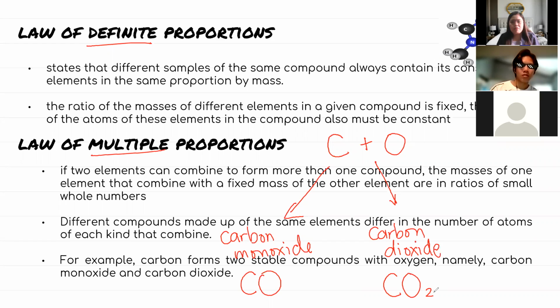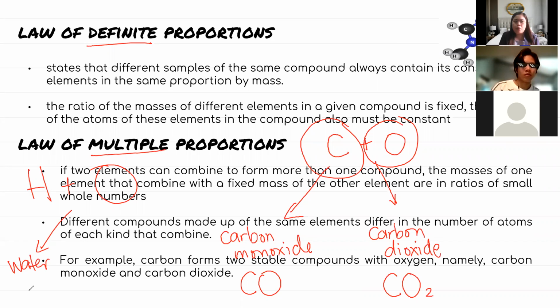So anong ibig sabihin ng law of multiple proportions? Yung mga elements natin, class, they can combine to form compounds, pero pwedeng maraming compounds ang ma-form nila. Iba-iba lang ng proportion. Okay? So ang similarity ni carbon monoxide and carbon dioxide ay parehas silang merong carbon, meron din silang oxygen. Si carbon and si oxygen, pwede maraming compound na ma-form. Actually, si hydrogen din and si oxygen, pwede din maraming compound na ma-form. Iba-iba lang ng proportion. Kanina may example tayo, water.